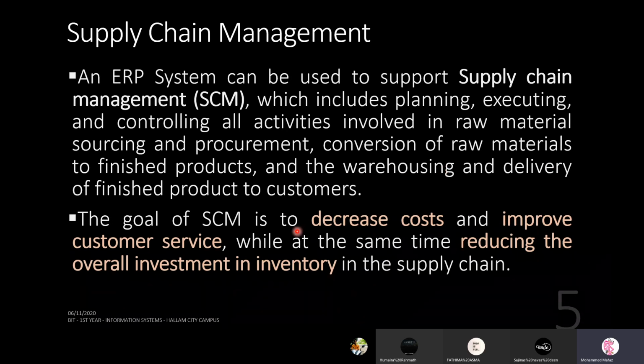So the goal of SCM is to, number 1, decrease costs. Number 2, improve customer service. Also, number 3, reduce the overall investment in inventory in the supply chain. You can see all these concepts are interrelated, and you can see how SCM is trying to achieve this. You need to decrease costs. For whom? For the company who is producing something, as well as the consumer, because the consumer needs a reasonable price to buy that product. So that is one objective.